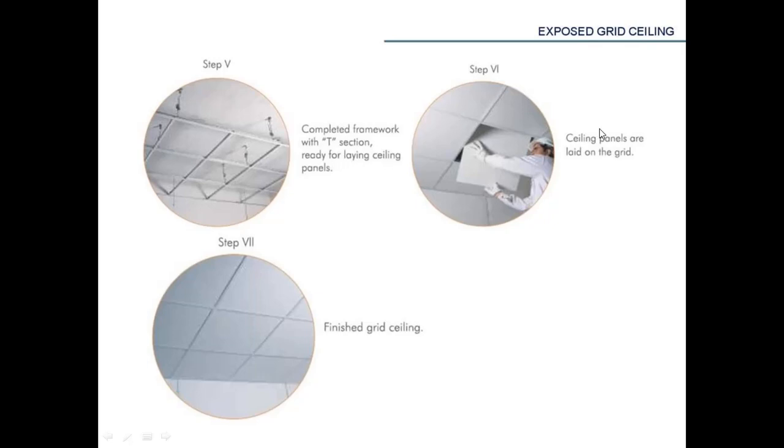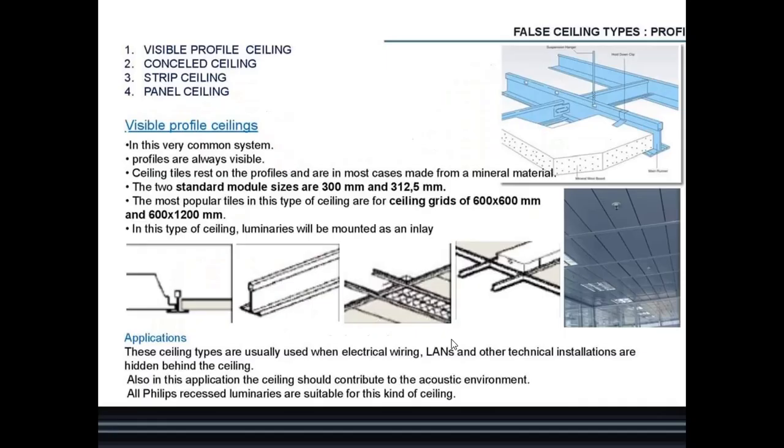Step 6, ceiling panels are laid on the grid. And then step 7, finished grid ceiling. That will be the process of installation of exposed grid ceiling. Then different types of false ceiling. So what are the different types of false ceiling? First is a visible profile ceiling, concealed ceiling, strip ceiling and panel ceiling.